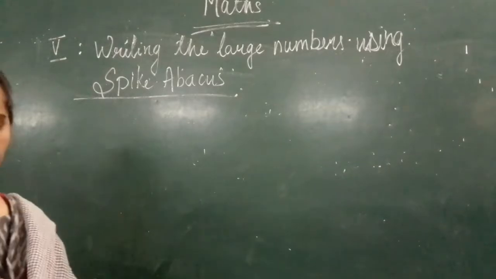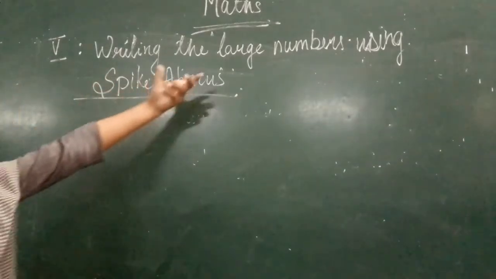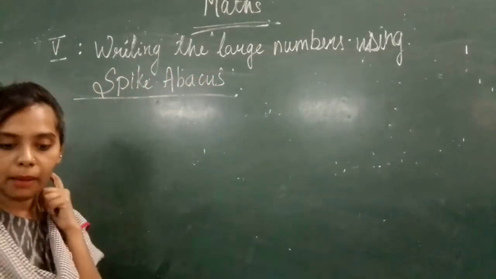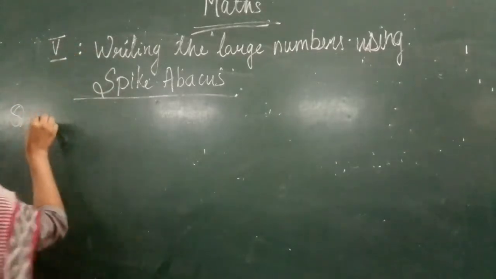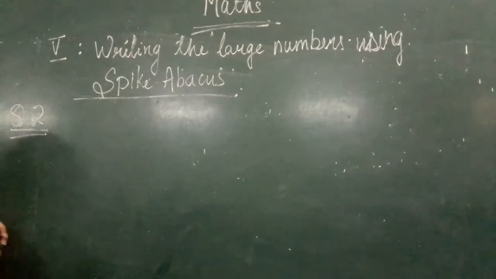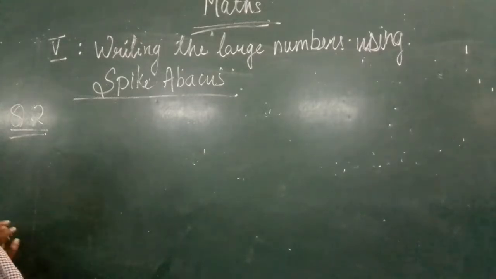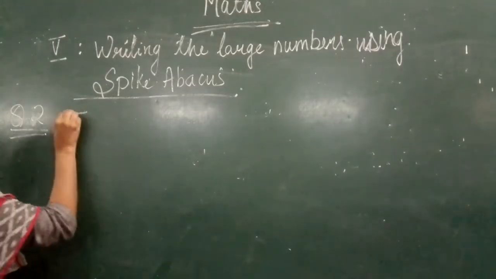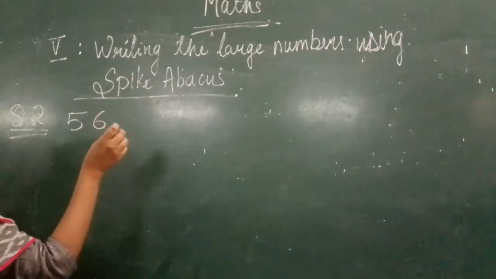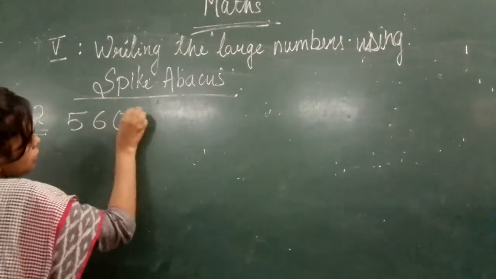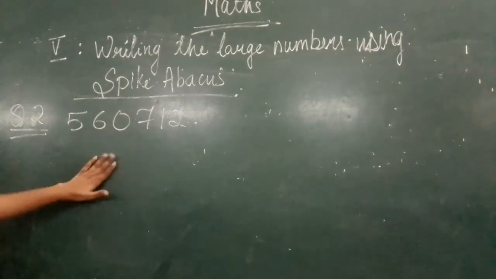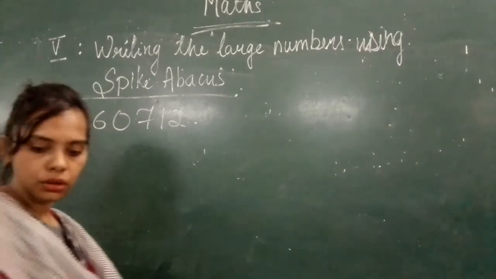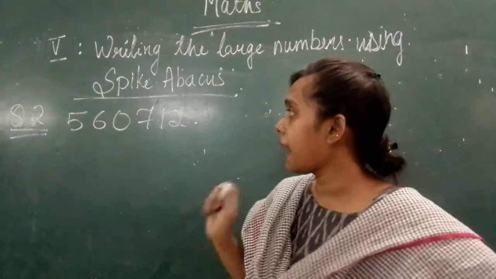Okay, so you will start writing large numbers using an abacus. Now I will give you just one number right here first, question number 2, because we have done the earlier question. So here, let's see, this is the number 5, 6, 0. Okay, this is your number. You have to write this using an abacus.